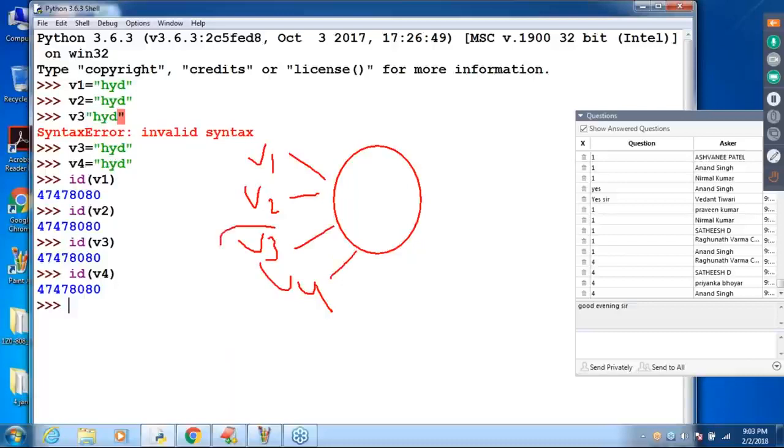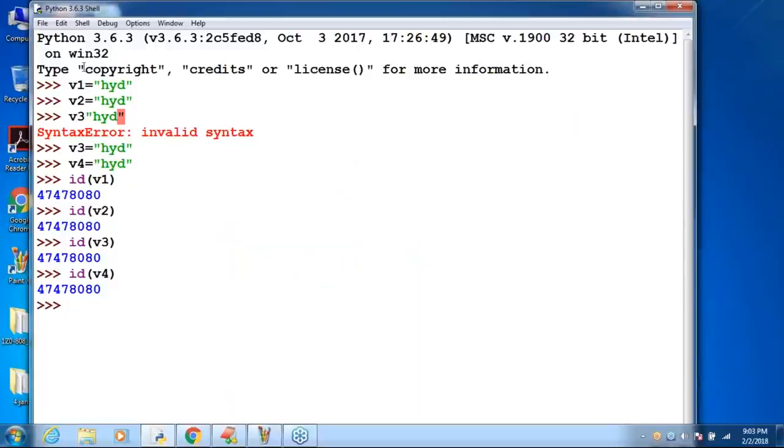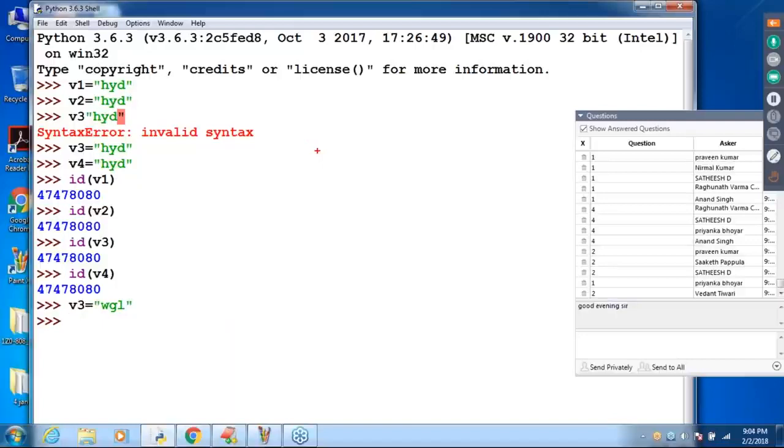Suddenly, the v3 person wants to change his city name. Observe: v3 is equal to WGL, assume Warangal. The v3 person changed it. Now observe the diagram. How many objects are there currently? Two objects, correct? One object is HYD, and the second object is WGL.